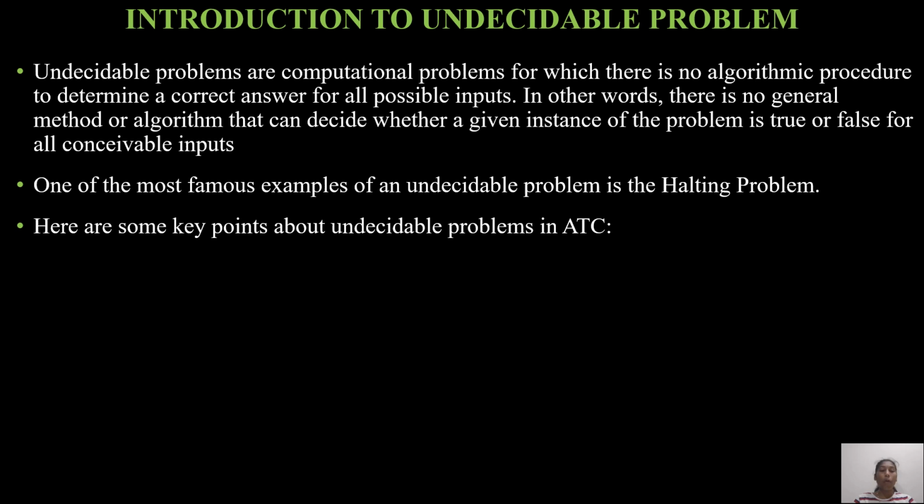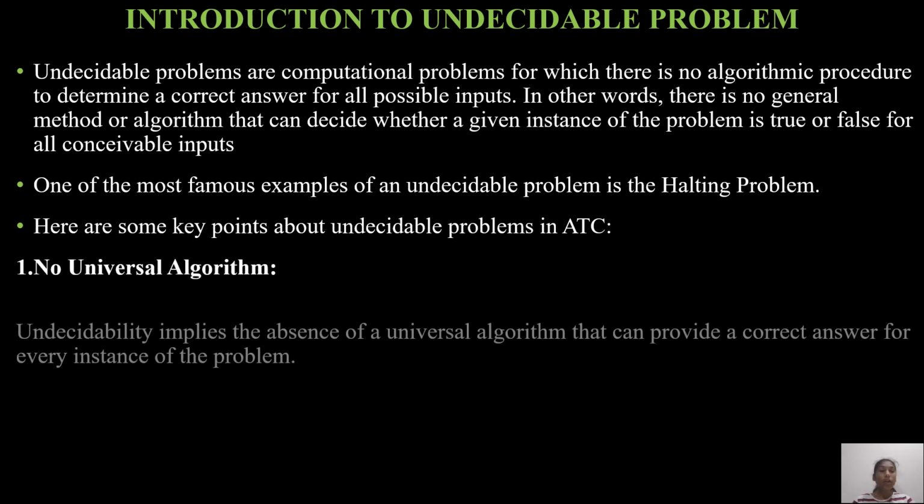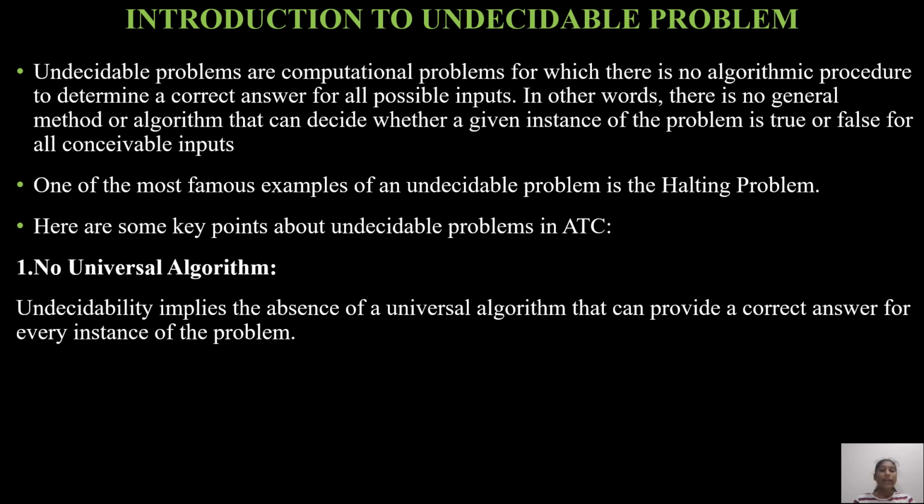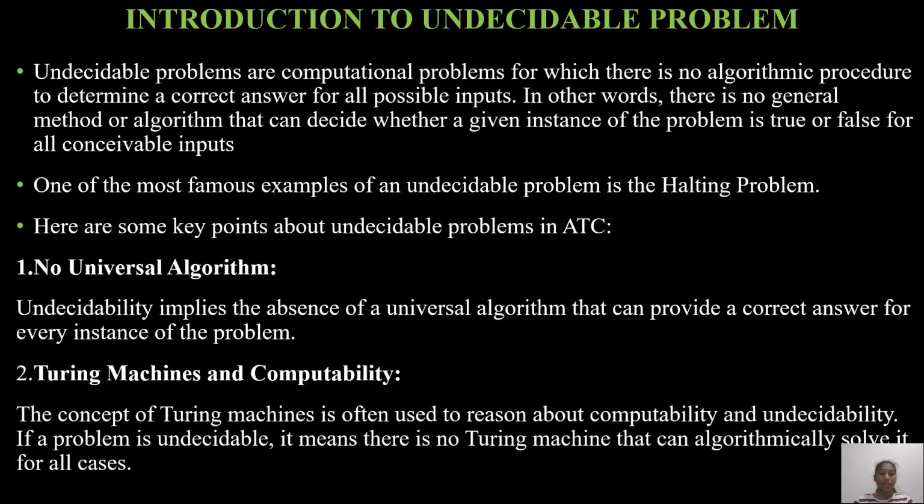Here are some key points about undecidable problems in ATC. First one, no universal algorithm. Undecidability implies the absence of a universal algorithm that can provide a correct answer for every instance of the problem. Next, Turing machines and computability. The concept of a Turing machine is often used to reason about computability. If a problem is undecidable, it means there is no Turing machine that can solve the problem as an algorithm for all cases.